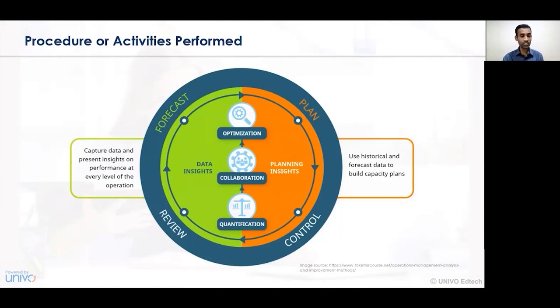That is, when you purchase a material of 100 kg or 1000 kg or a ton, then accordingly the output of that particular product will be in a certain quantity. That is, in terms of the 100 kg, the finished goods may be around 90 kg or 95 kg. If for a ton, that is for 1000 kg, maybe around 900 kg or 950 kg and so on. So quantification deals with what is the actual amount of physical goods available with you and what amount of goods are being wasted as a part of scrap.